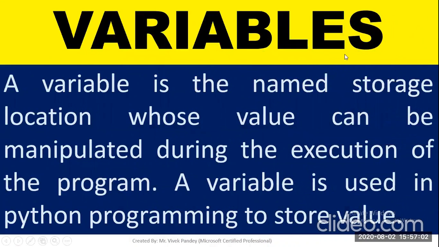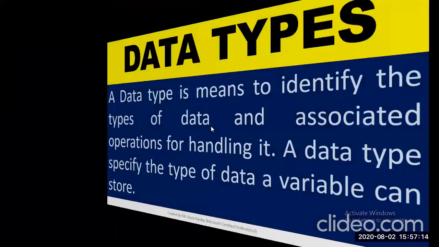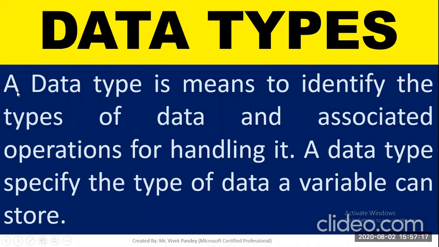What is variables? A variable is the named storage location whose value can be manipulated during the execution of the program. A variable is used in Python programming to store value. What is data types? A data type is a means to identify the type of data and associate operations for handling it. A data type specifies the type of data a variable can store.